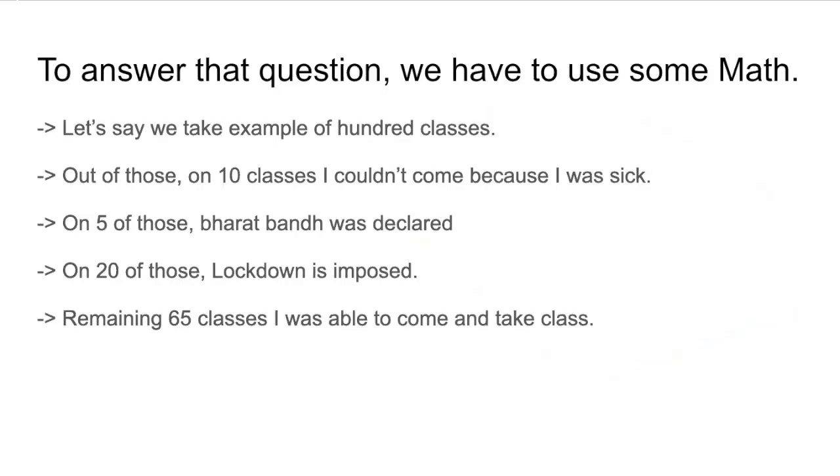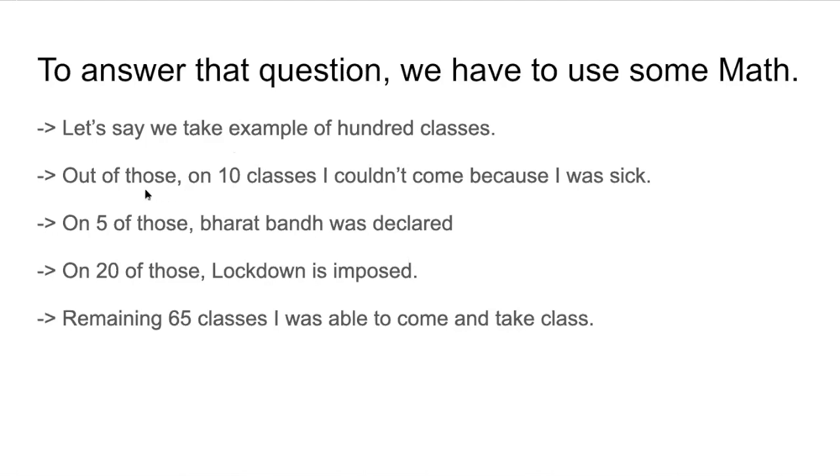Now we were discussing me coming to the class, right? We want to determine a number which will tell us how probable it is that I will come to class. So let us say we take the example of 100 classes. We want to determine the probability that I will come to class. To see that, we are going to look back at 100 classes in which I was supposed to come.